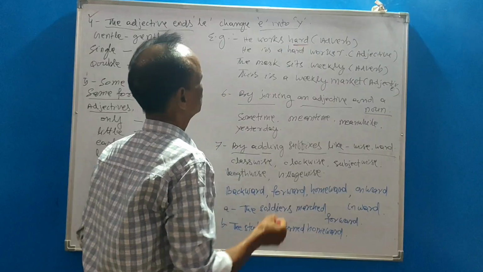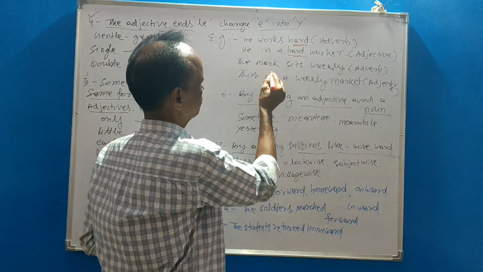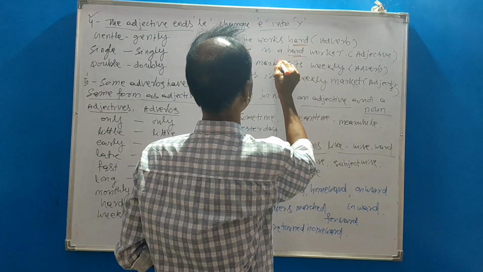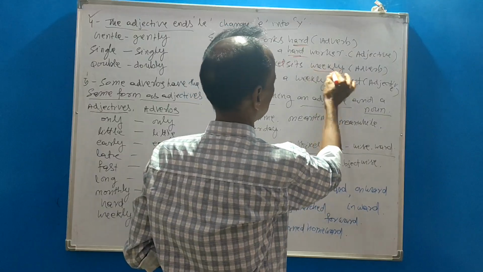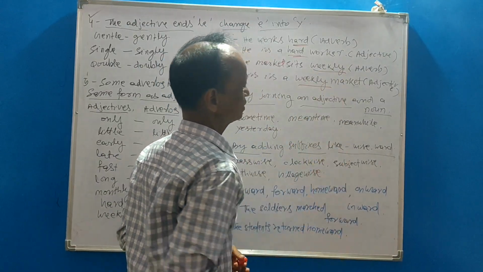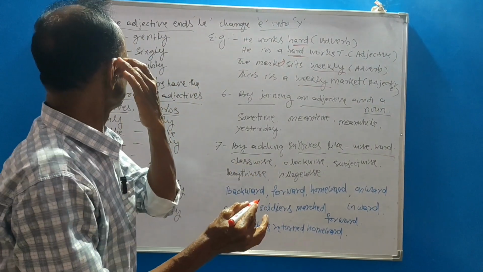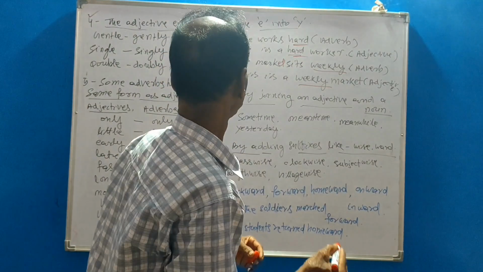He is a hard worker, adjective. The market sells weekly, adverb. This is a weekly market, adjective. So the same word is used as an adjective and an adverb.